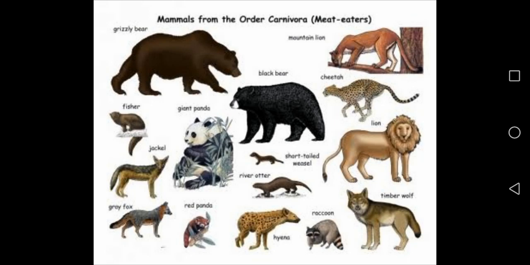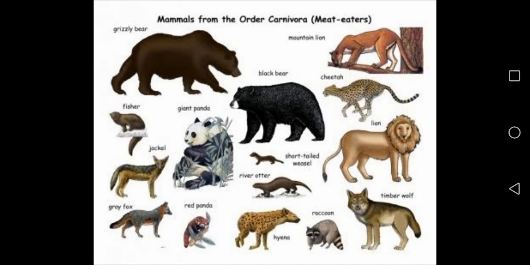And what is the structure of their feeding organs? They have sharp and pointed front teeth for tearing flesh. Their front teeth are sharp and pointed so that they can tear the flesh. And their back teeth help them to chew the flesh. And they also have sharp claws. Why? So that they can catch hold of the prey, their enemies, and tear the flesh properly.